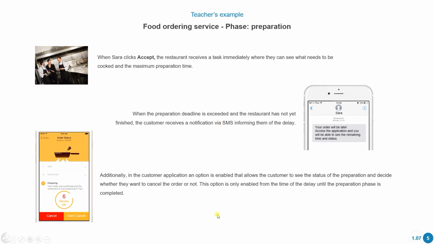And additionally, the customer has an option to cancel this delivery, but only while they're preparing the food. Okay, because it says this option is only enabled from the time of the delay until the preparation phase is completed. So we have to take into account these moments in time.